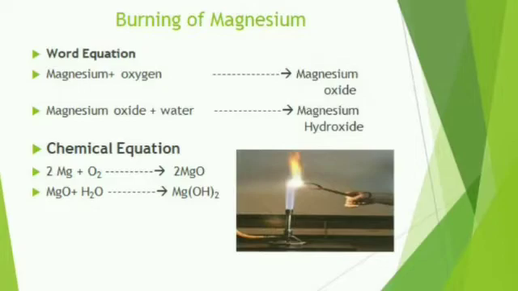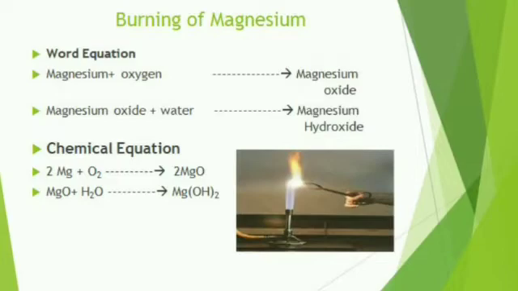You will get some ashes. Put this magnesium oxide powder in a boiling tube. Add a little water and shake it. Now add some red litmus solution to the boiling tube and observe the change in color. What do you observe? When magnesium metal burns in air, it combines with the oxygen of air to form magnesium oxide, a white powdery substance. Magnesium plus oxygen gives magnesium oxide.